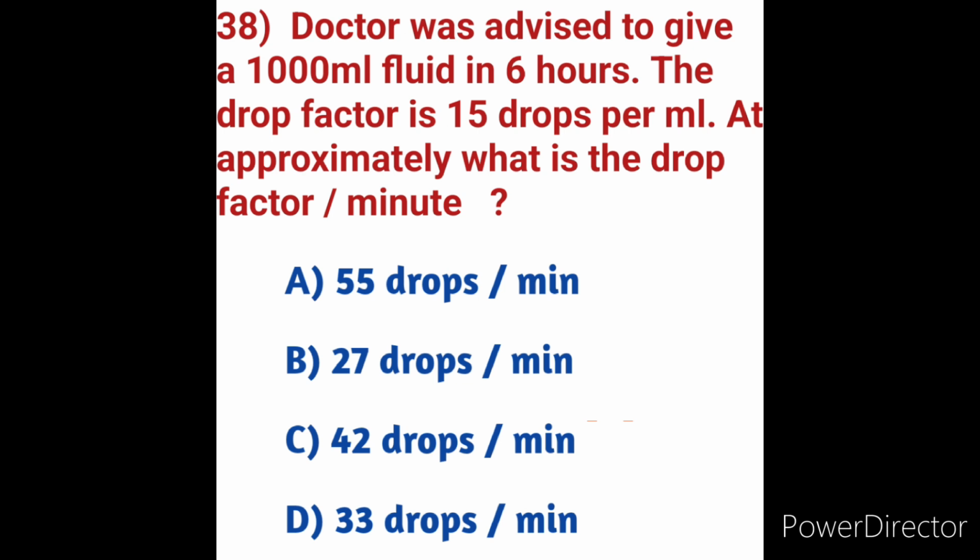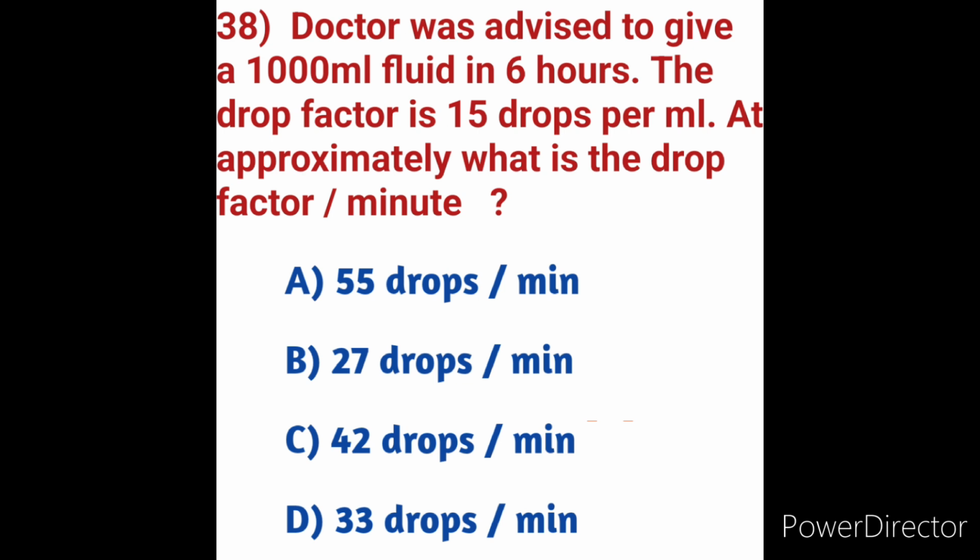In the TS MHSRB mock test that we discussed previously, in the 80th question we have one question related to the GTT value. Here we have to calculate how many drops we have to administer to the client for 1000 ml of fluid in 6 hours, with a drop factor of 15 drops per ml.